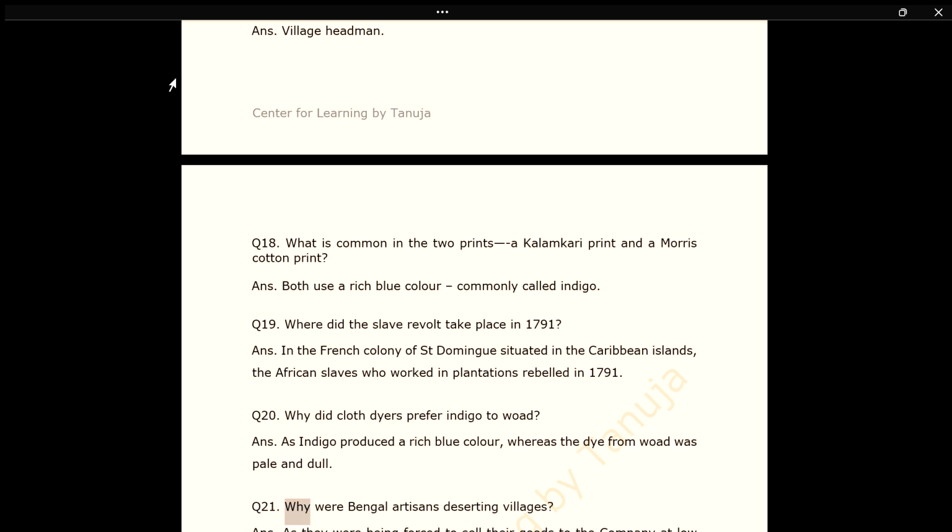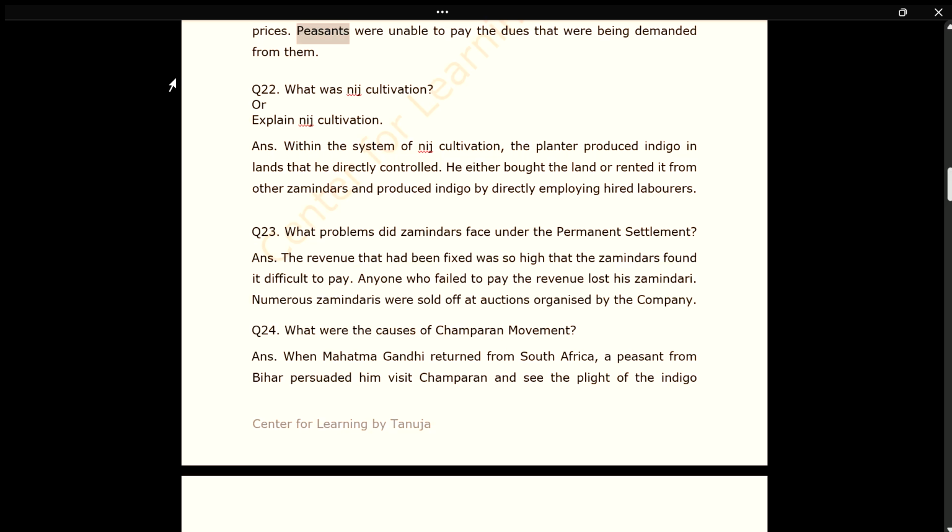Q21. Why were Bengal artisans deserting villages? Ans. As they were being forced to sell their goods to the company at low prices. Peasants were unable to pay the dues that were being demanded from them. Q22. What was nij cultivation? Explain nij cultivation.